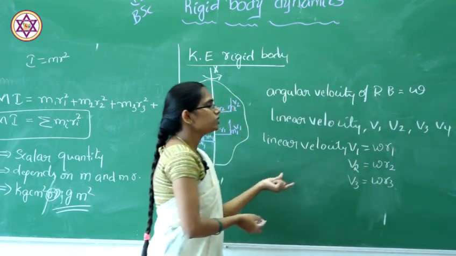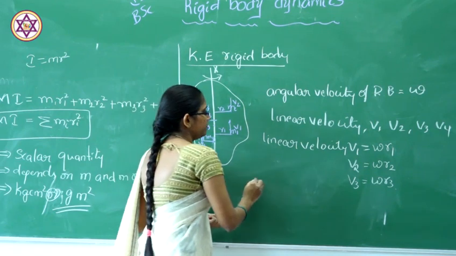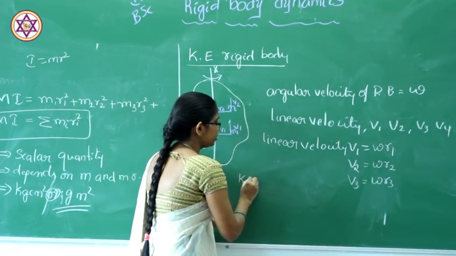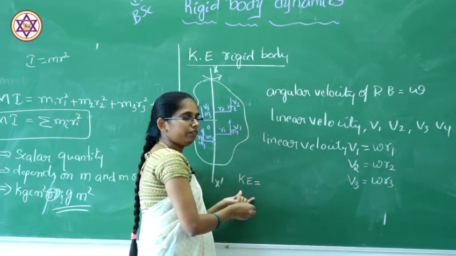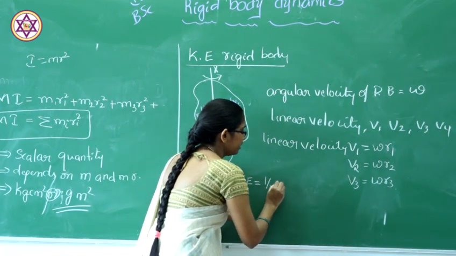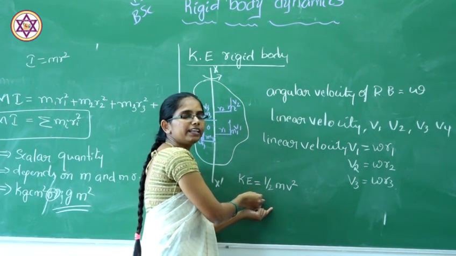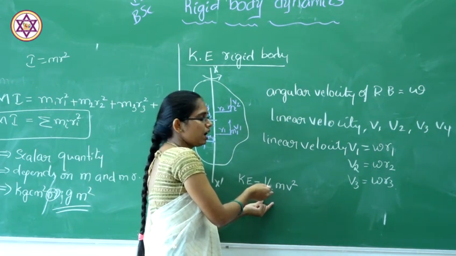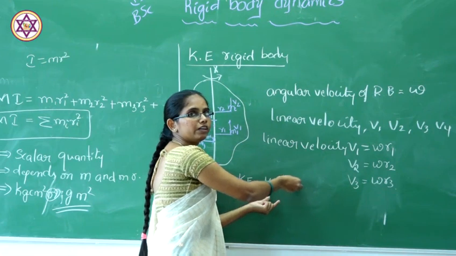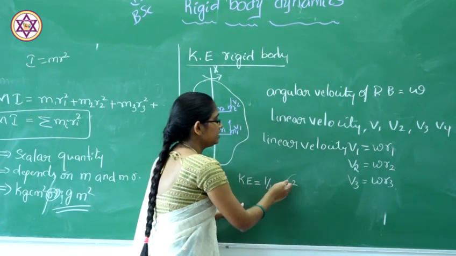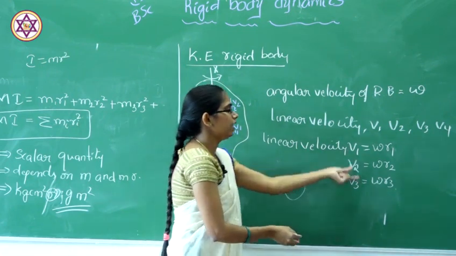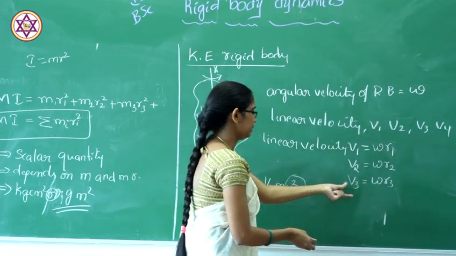The kinetic energy of any body is given by half mv square, that is, half of the mass times the square of the velocity. So instead of v square we have to substitute these terms.